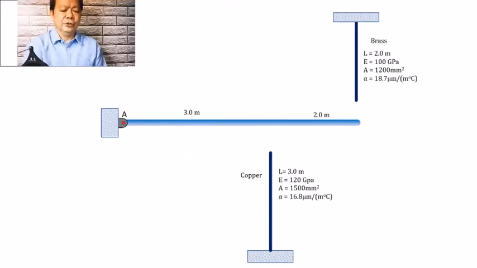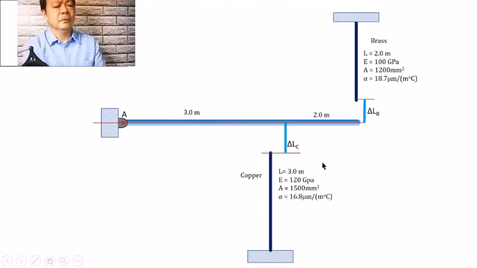Okay? So, this deformation, pakita natin yung deformation, ba? Ito yung tinatawag nating deformation of what? Deformation of the copper due to the change in temperature. Diba? Samantalang dito naman sa kabila, we'll be showing that this deformation will be what? The deformation on the brass due to the change in temperature. And I'll use delta L sub B.